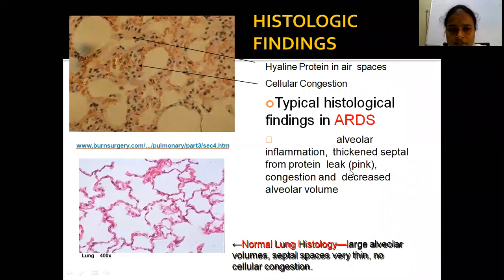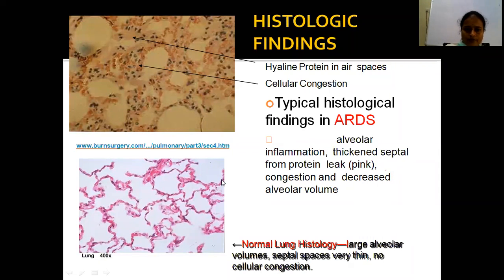What are the main histological findings? Hyaline membrane formation, hyaline protein in air spaces, and cellular congestion with increased cells, neutrophils. So typical histological findings are alveolar inflammation, thickened septa from protein leak, congestion, and decreased alveolar volume.